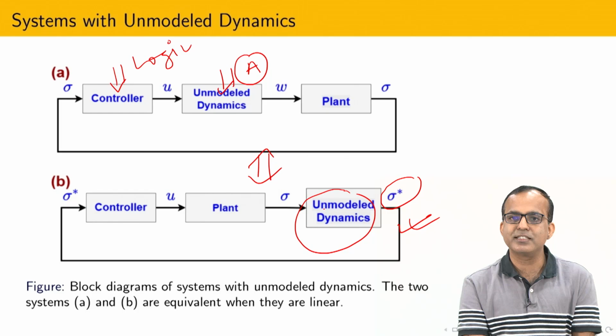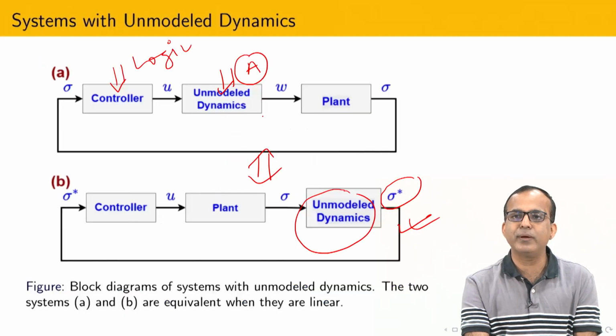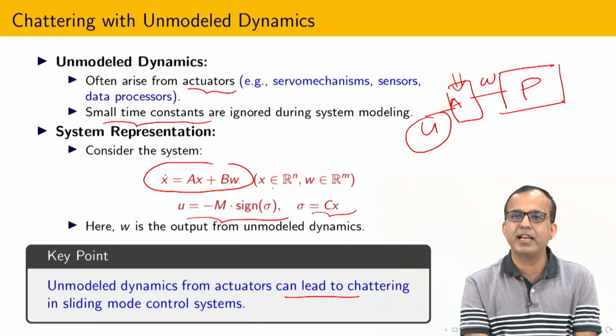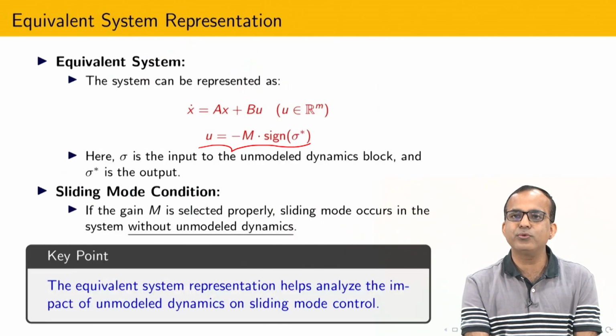In this equivalent system I can design the sliding mode control. In the upper block diagram the input to the plant is omega, so we wrote the equation like this, but in the equivalent plant the input is u, and due to that we have written the equation like this.